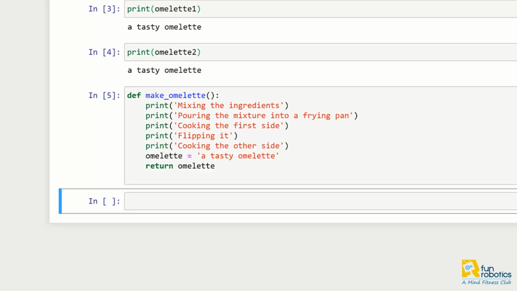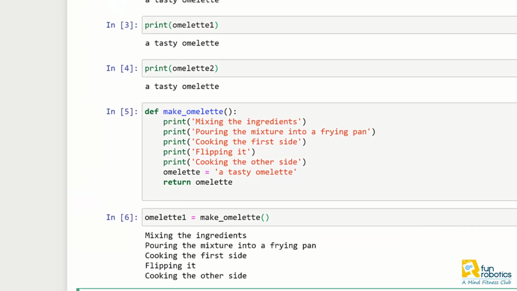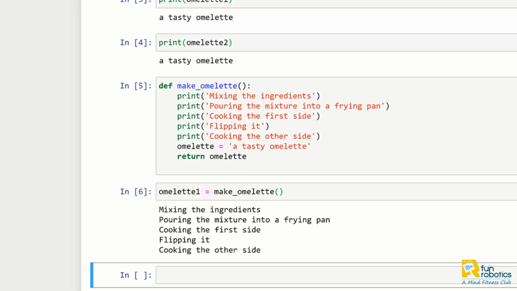Now if I want to make an omelette for myself, omelette 1 equals to make omelette. Notice here, when I type make omelette, I'm basically calling my function definition which I created earlier.